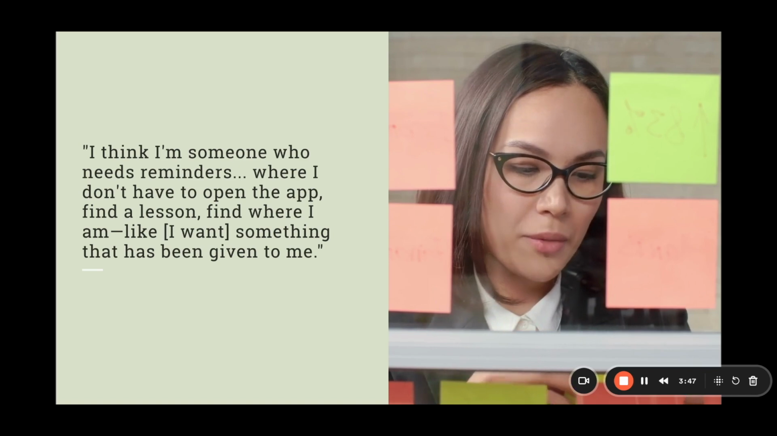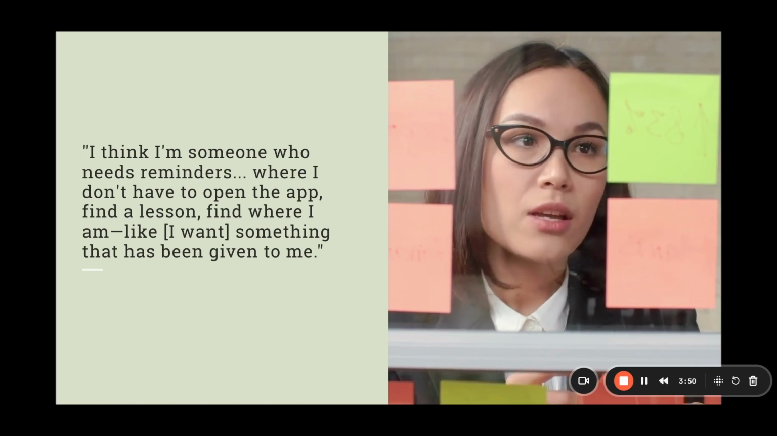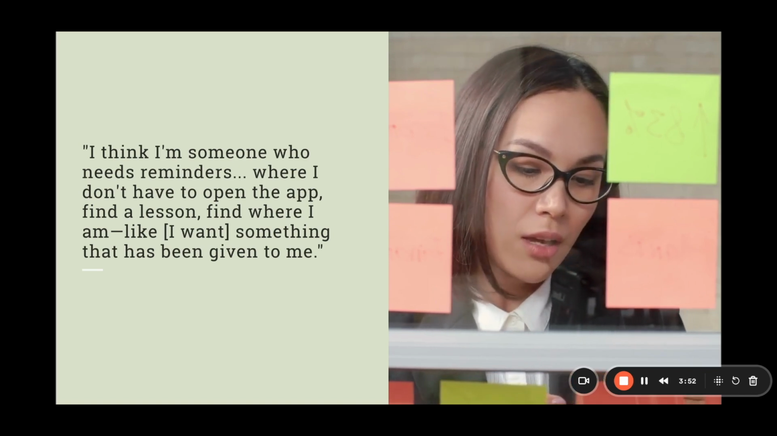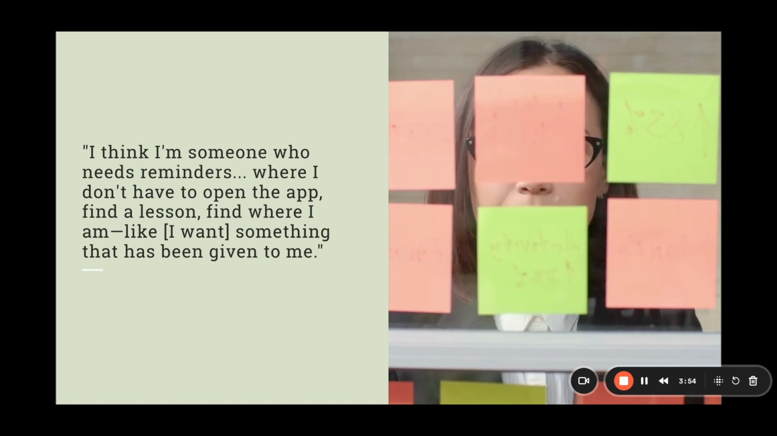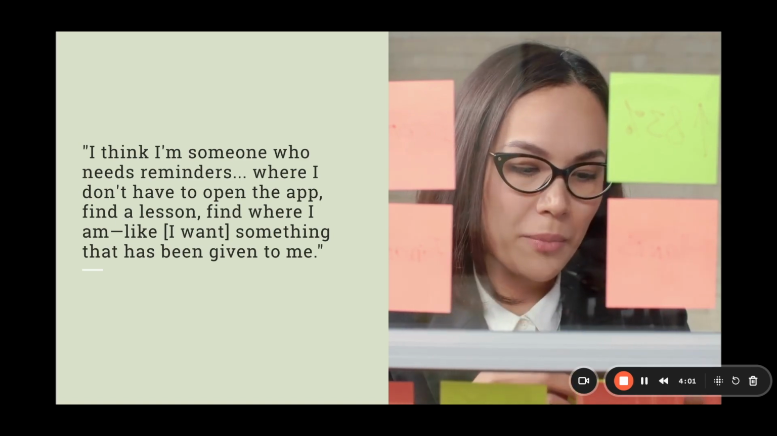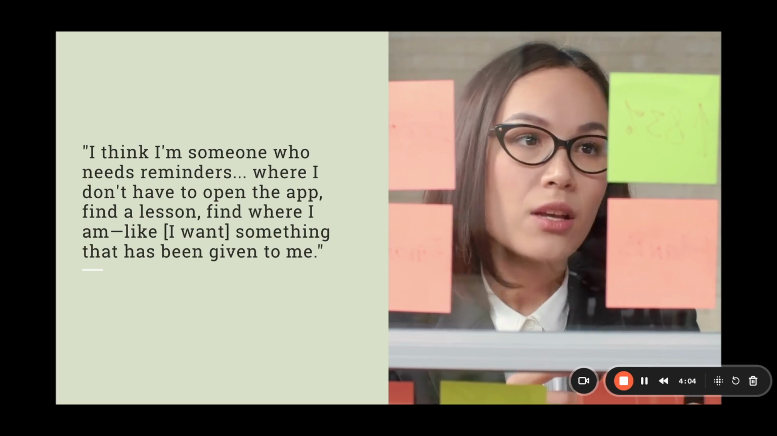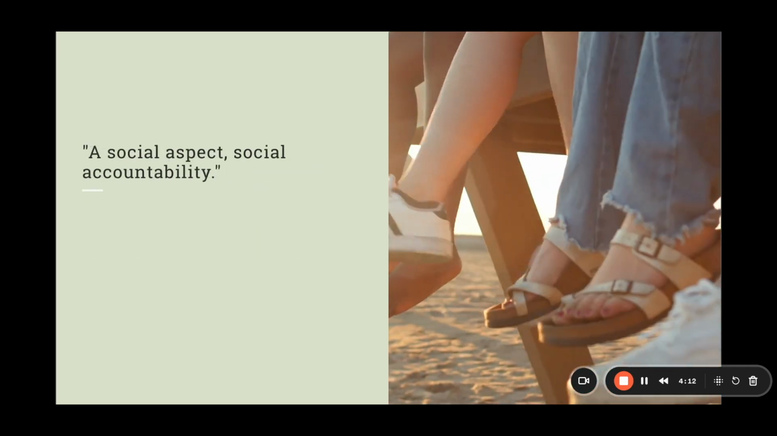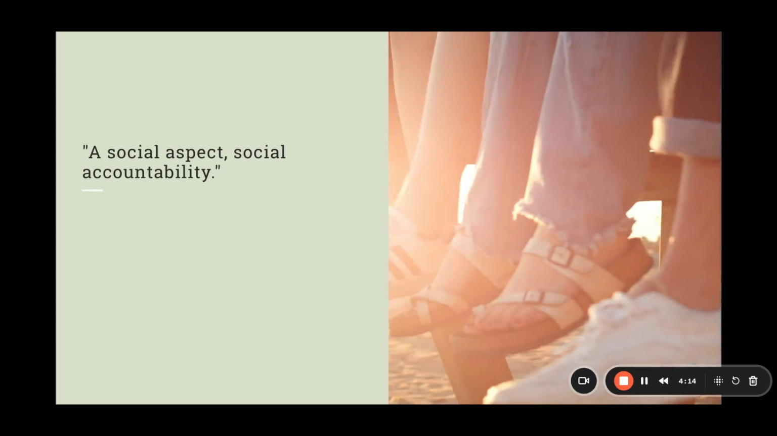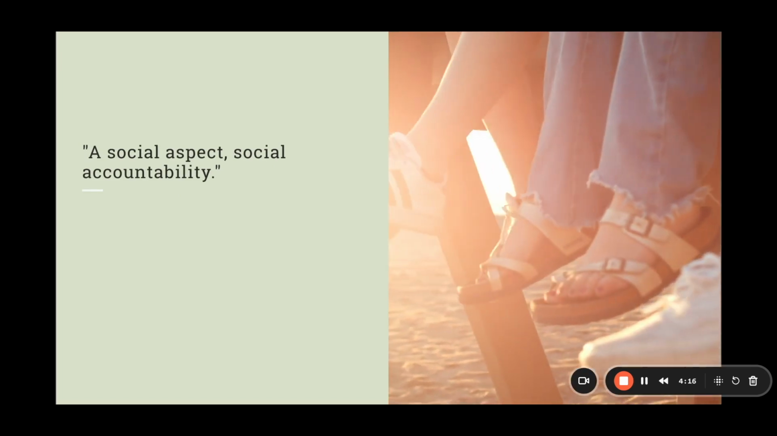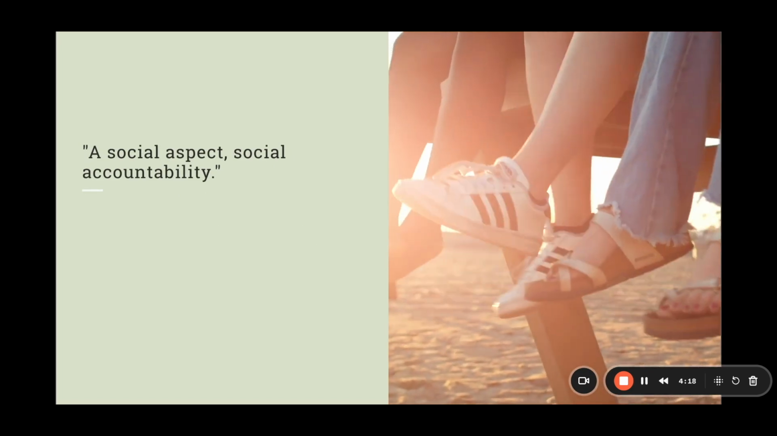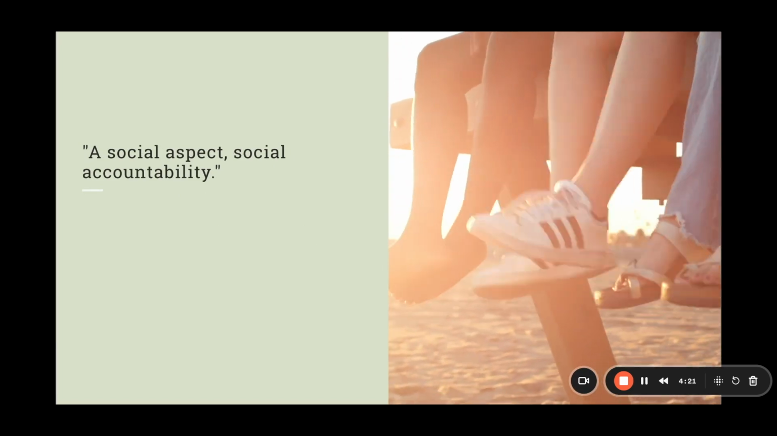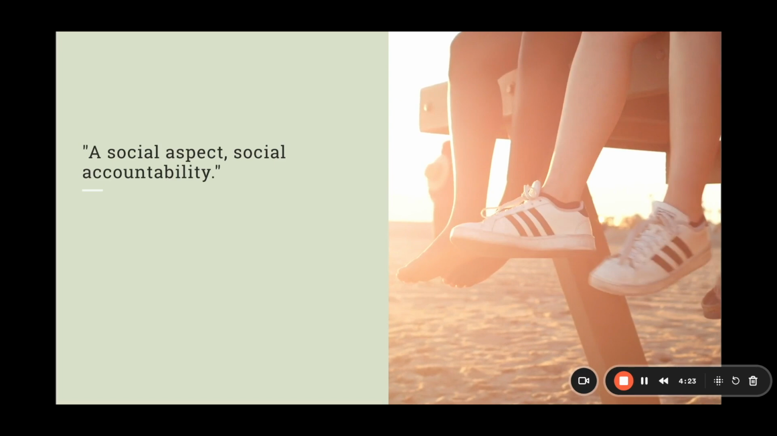I think I'm someone who needs reminders where I don't have to open the app, find a lesson, find where I am, like I want something that has been given to me. I also want something that is a quick, easy access action. With a lot of her apps, she dropped off because she couldn't find the time or forgot to practice, and because there was no social aspect, no social accountability to keep her motivated and going.